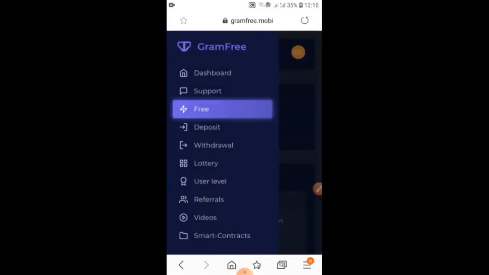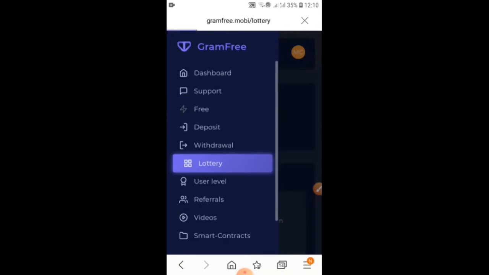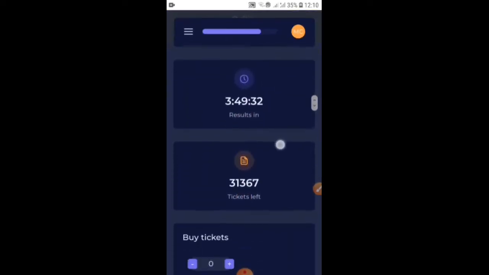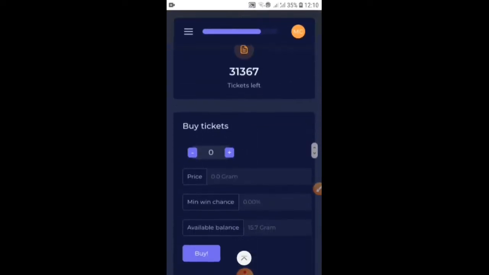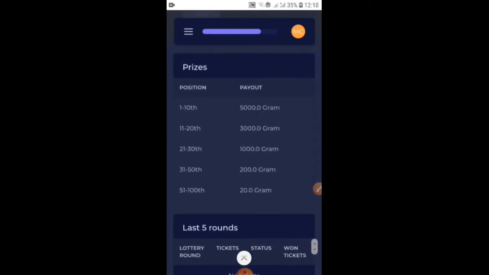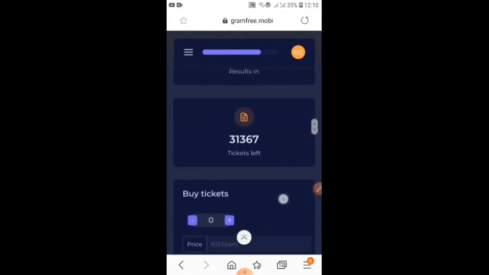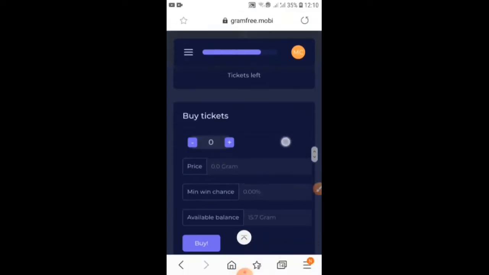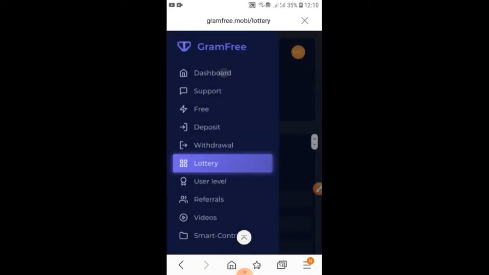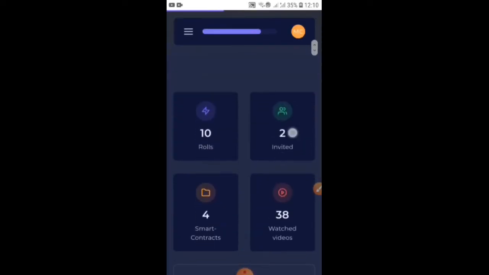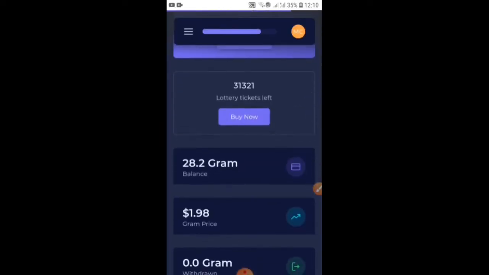And for the next one, the lottery. From the lottery you can earn; every day you will get the result, and you can earn this much amount. If it is 1 to 10th level you will earn 5,000 dirham, like that. I did not take any lottery, but if you want you can take it. For example, in my dashboard you can see here how much amount I have right now and how much I have earned so far. It is 28.2.